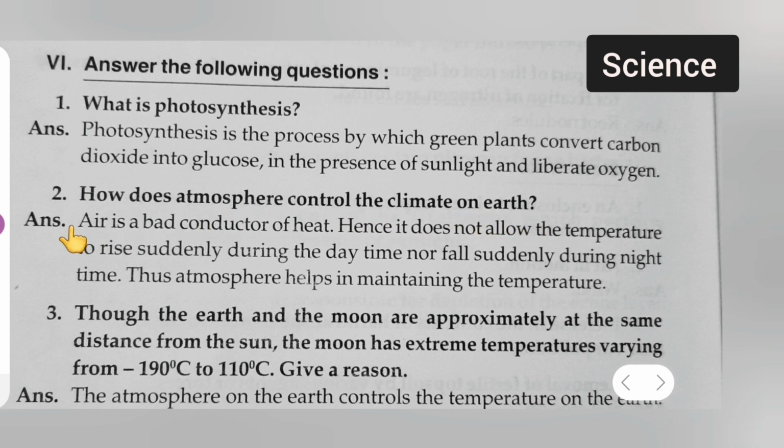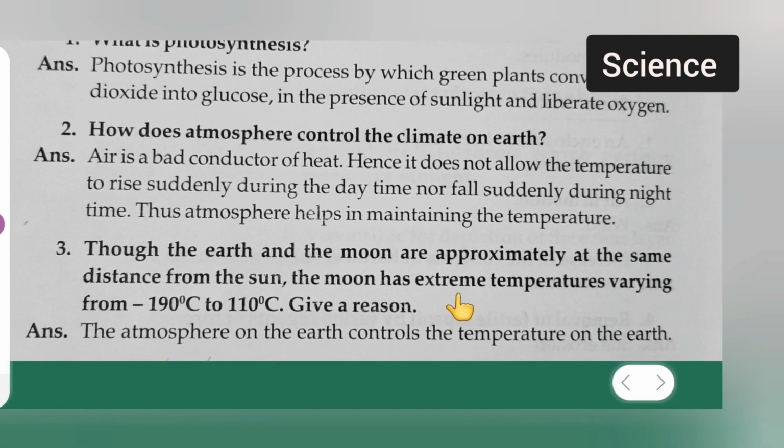Question number 2 is how does atmosphere control the climate on earth? Answer is air is a bad conductor of heat. Hence, it does not allow the temperature to rise suddenly during the daytime nor fall suddenly during night time. Thus, the atmosphere helps in maintaining the temperature.